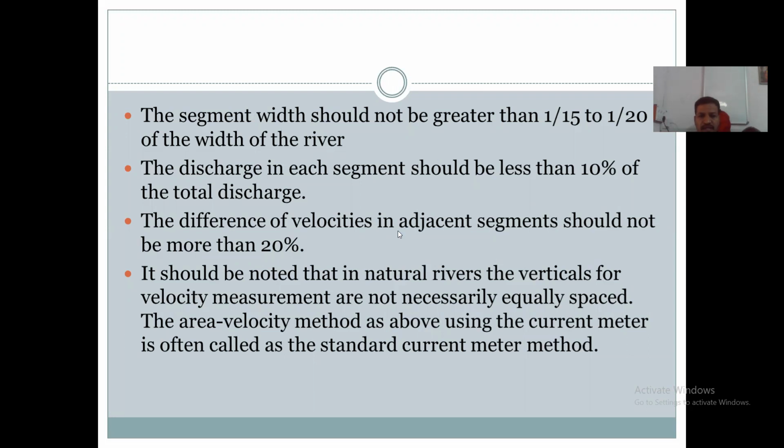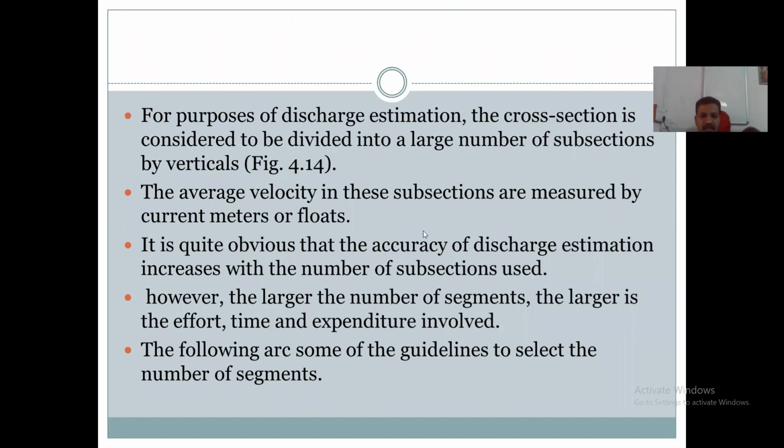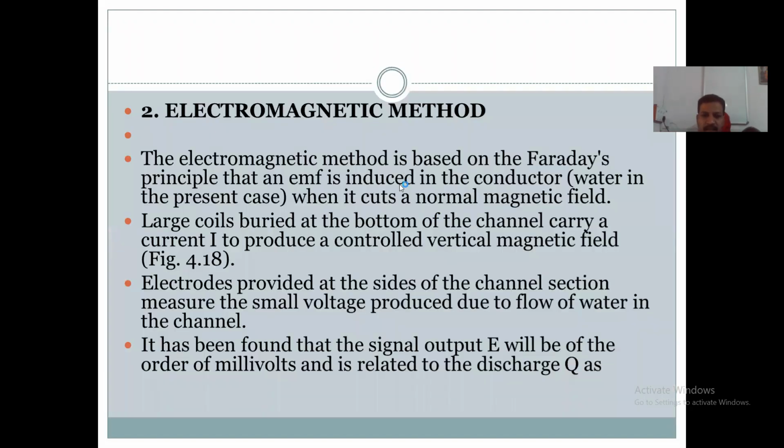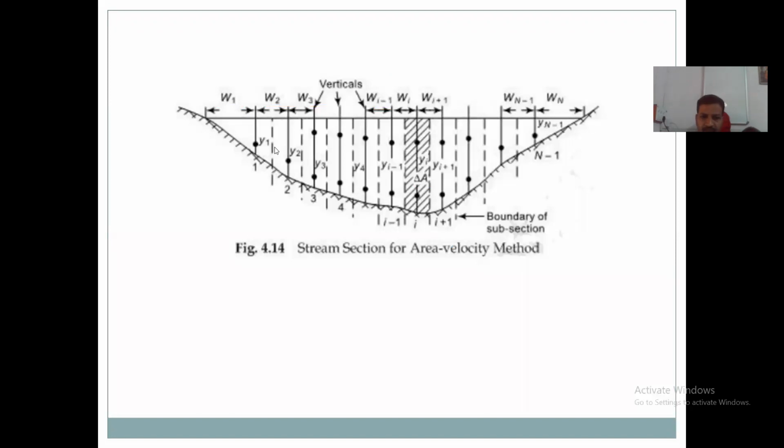So for these various cross sections, subsections, the average velocity is calculated. Average velocity in each subsection, the velocity is calculated in each subsection.